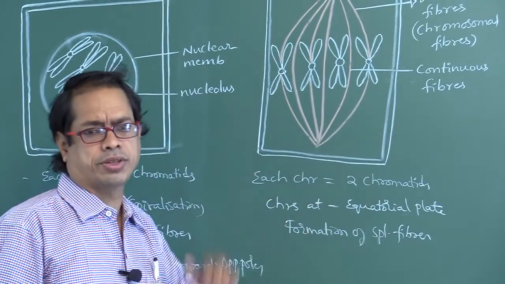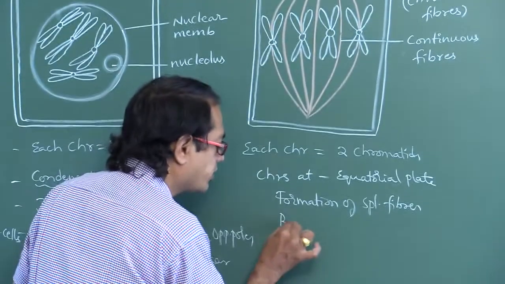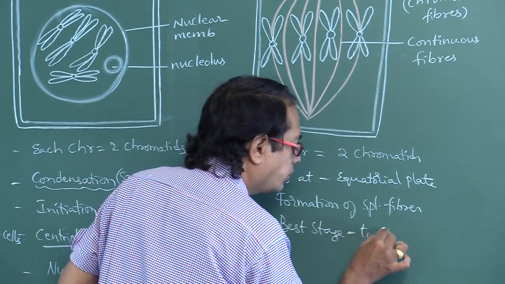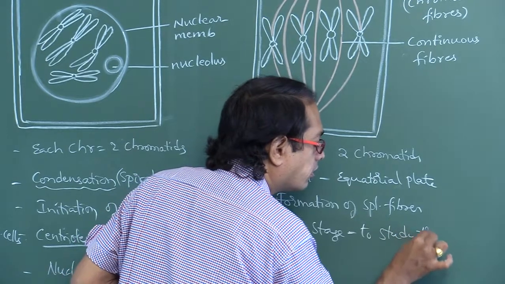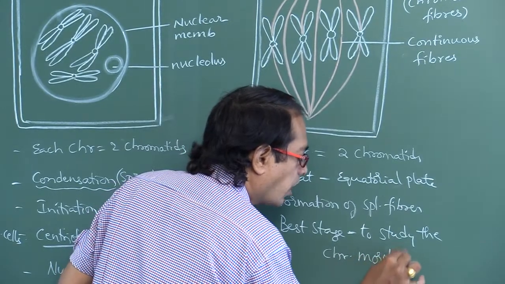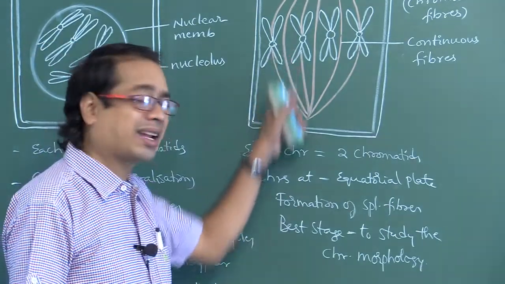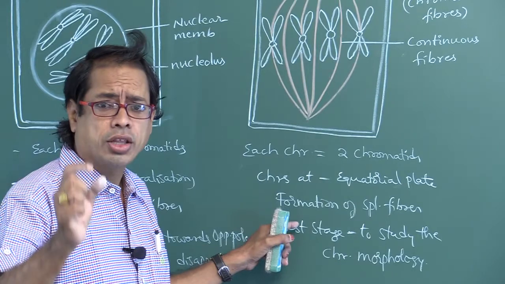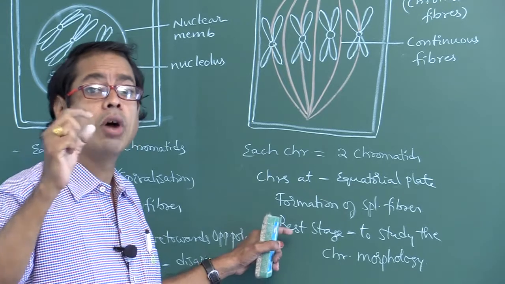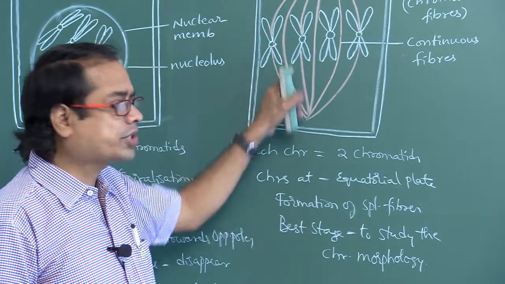Metaphase is the best stage to study the chromosomal morphology. What is the best stage to study the chromosomal morphology or chromosomal structure? Metaphase. The best stage to study the chromosomal structure, the chromosomal number, the chromosomal morphology is metaphase. This is the second stage of mitosis.